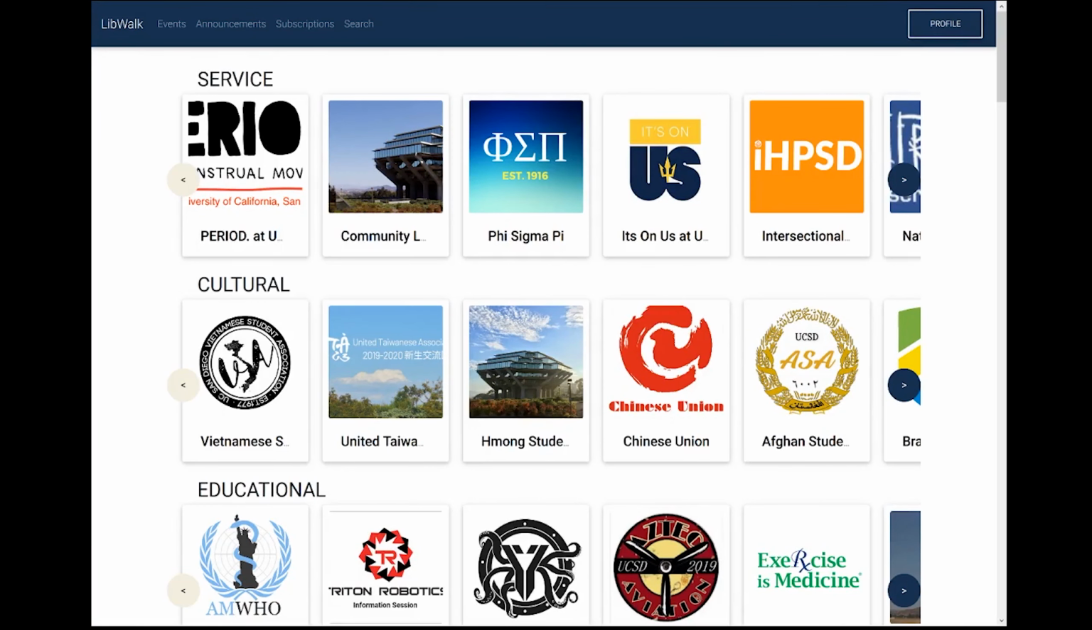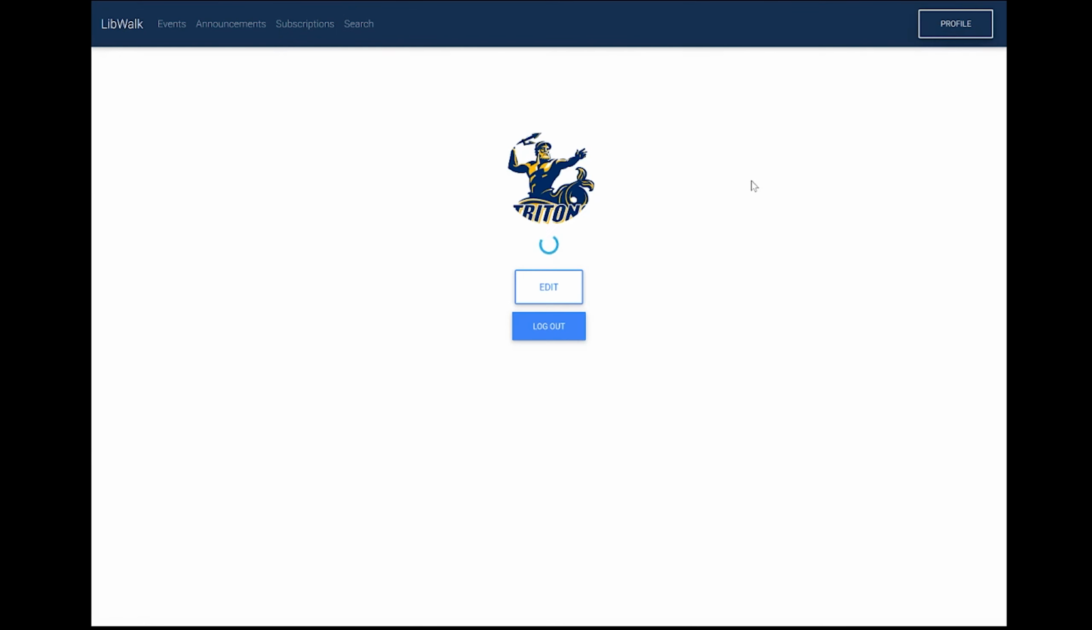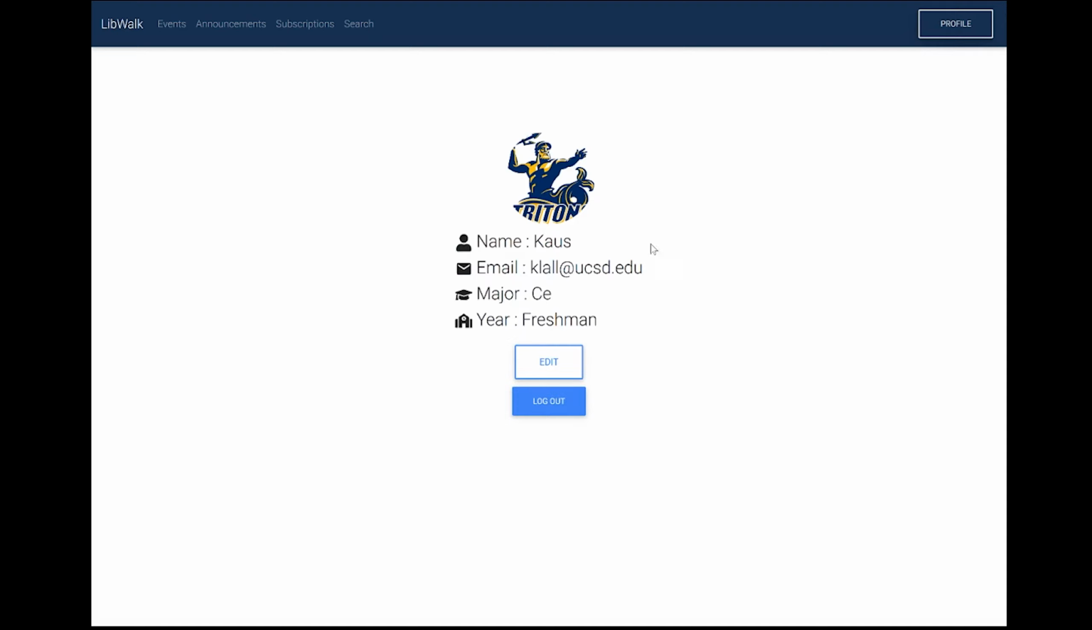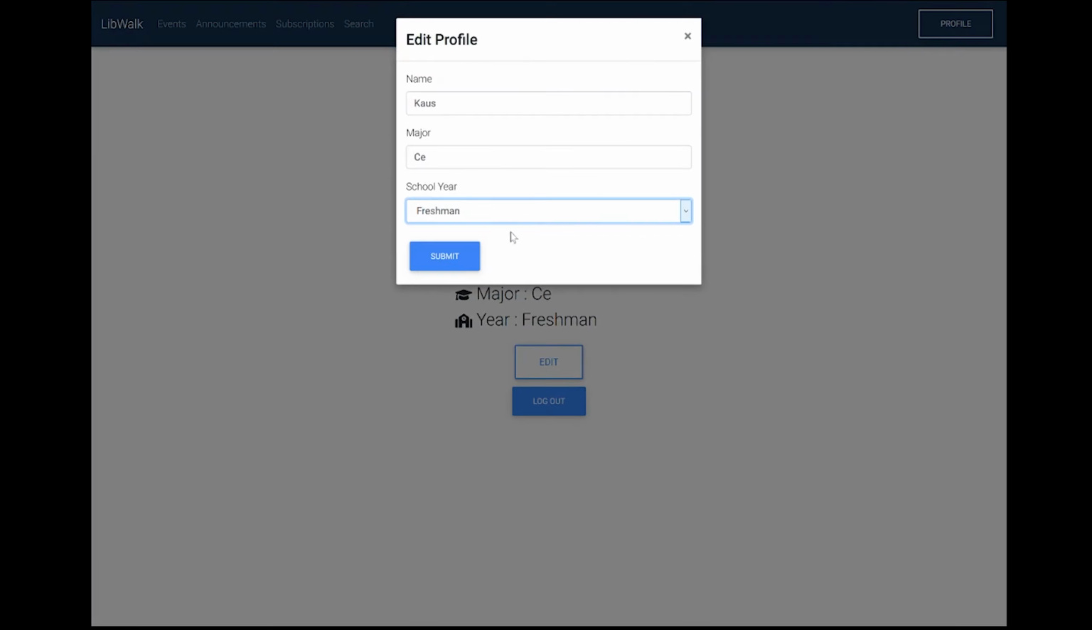Now that we successfully managed to log in, we might want to look at some of the information that we entered on this website. To do this, we can go to the profile page and look at and edit any information that we want. For example, let's say I want to change my major and update the year that I am. I can go ahead and in this form, change my major and year.